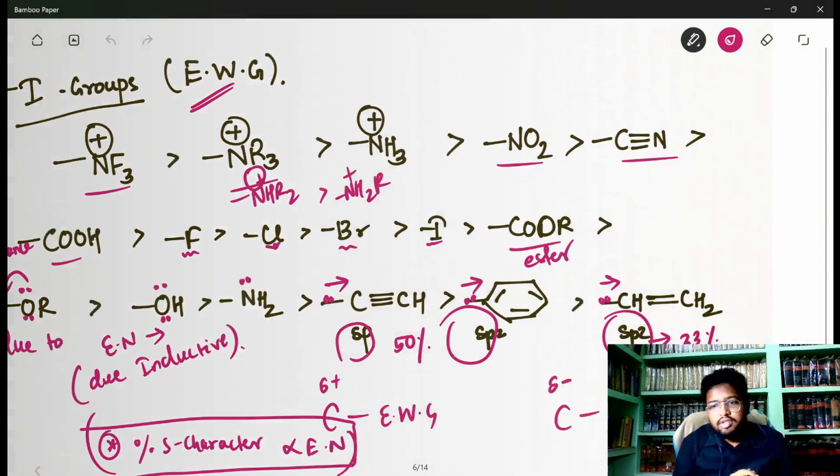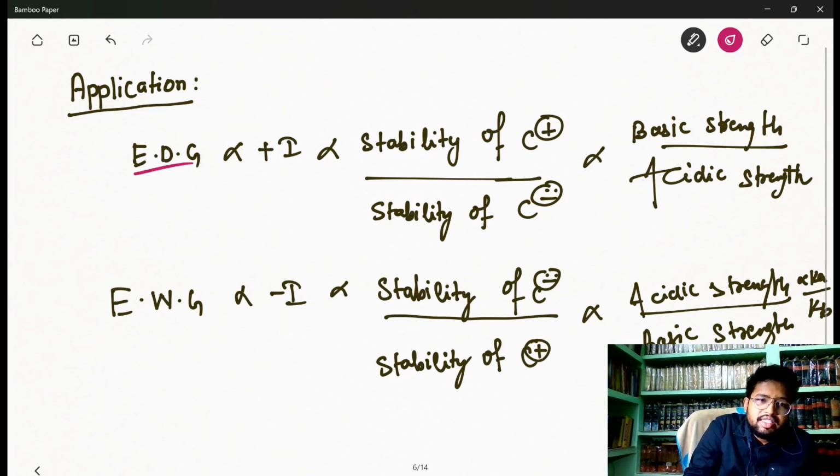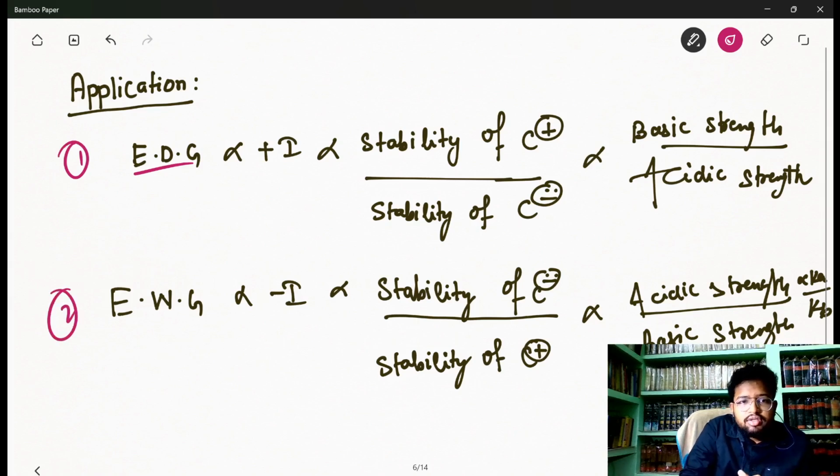Now, let's see what the applications of inductive effect are, without going into resonance or hyperconjugation, purely based on inductive. You will find very rare questions only based on inductive, and if you find that, you have to identify whether it is an electron withdrawing group or an electron donating group, EDG or EWG.